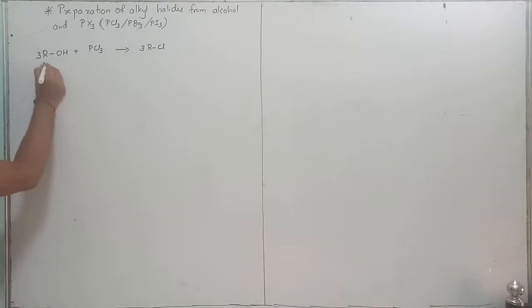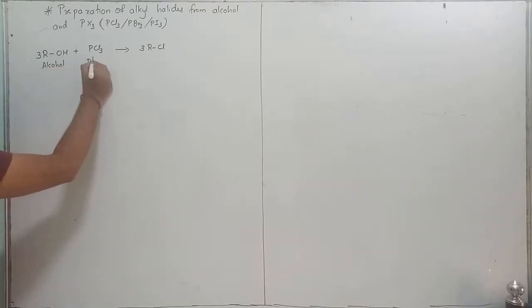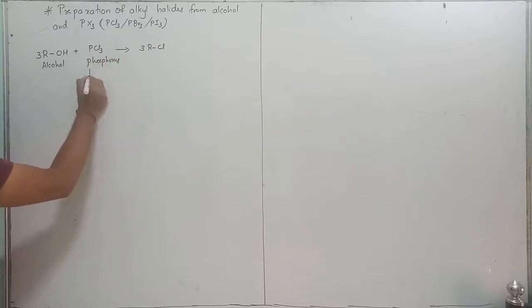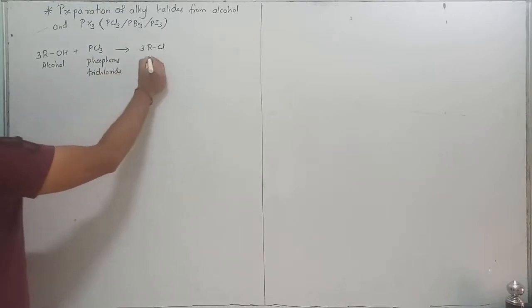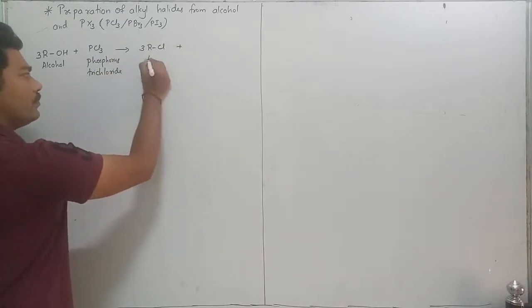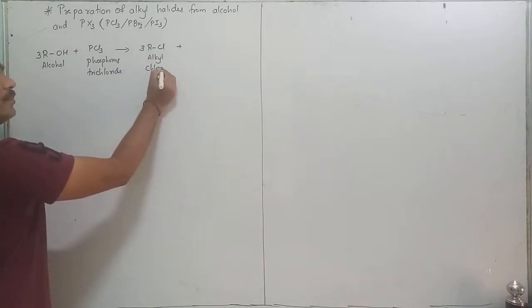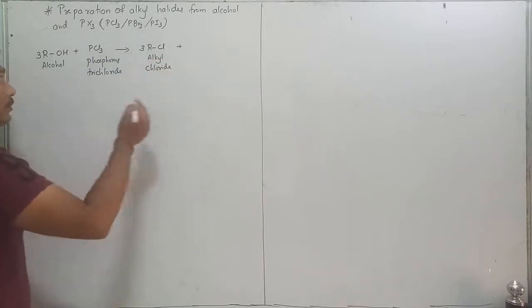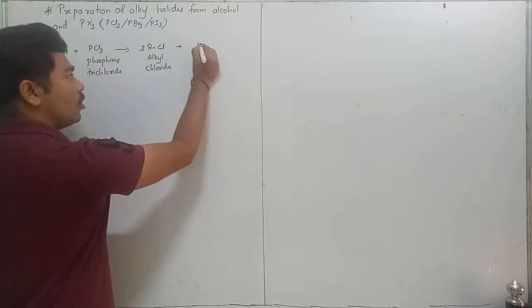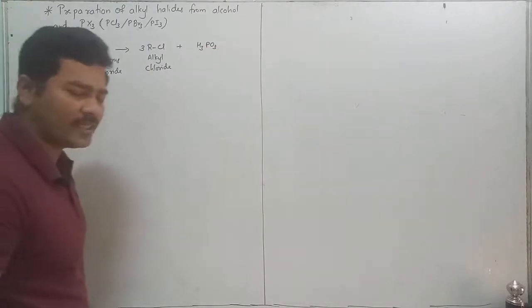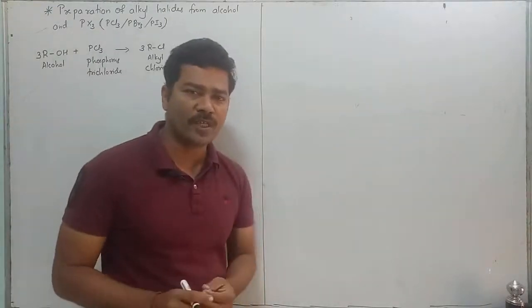This is your alcohol which reacts with phosphorus trichloride. It gives alkyl chloride with phosphorus acid, H3PO3. Why 3 molecules? I will tell you later.